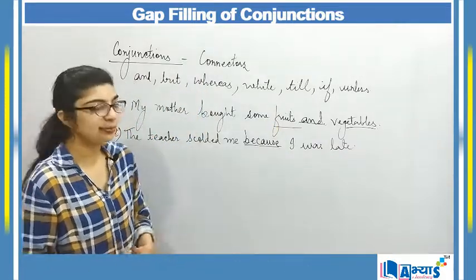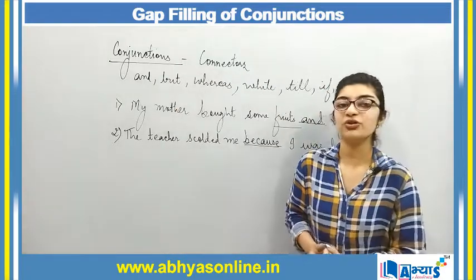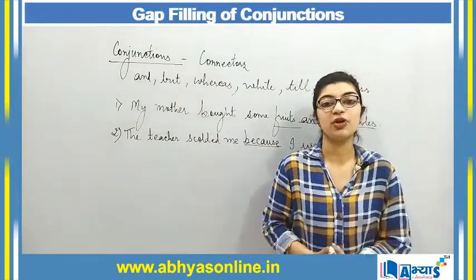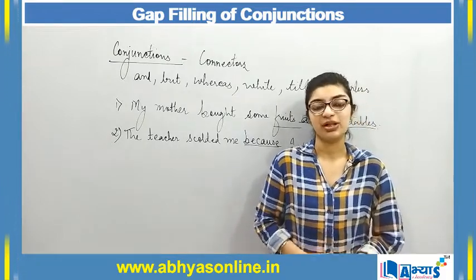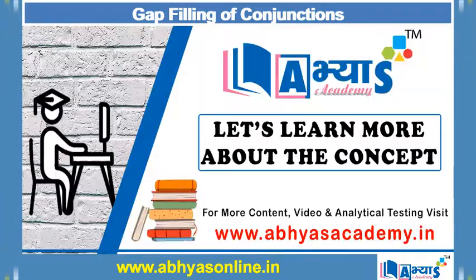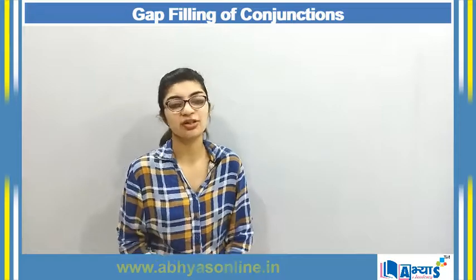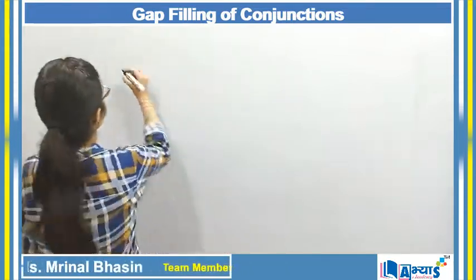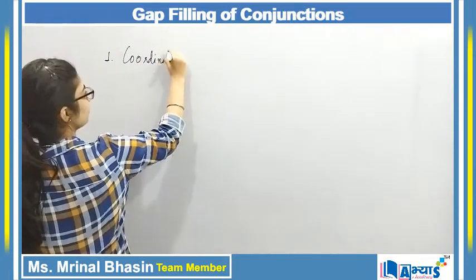That was just the example. Next we are going to understand different types of conjunctions and how those different types of conjunctions can be used for connecting words, and how they are used in gap filling. So let's take a look. Now we will be discussing the first type of conjunction, and that conjunction is coordinating conjunction.